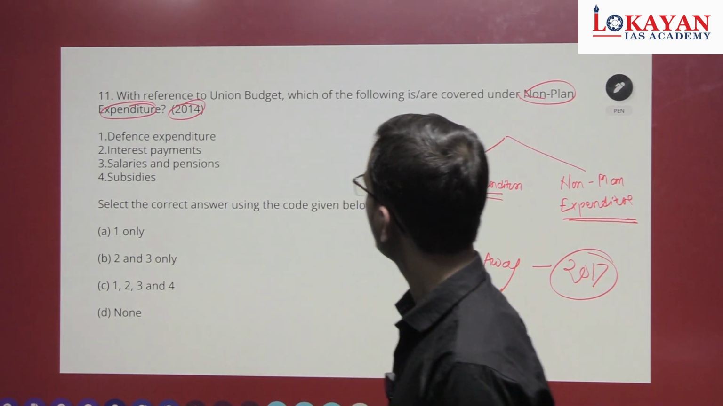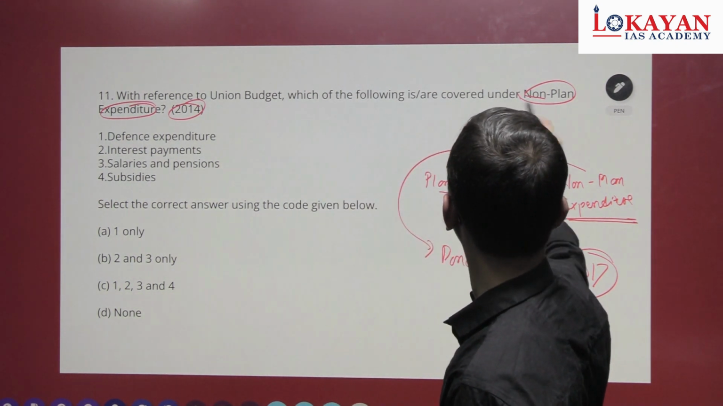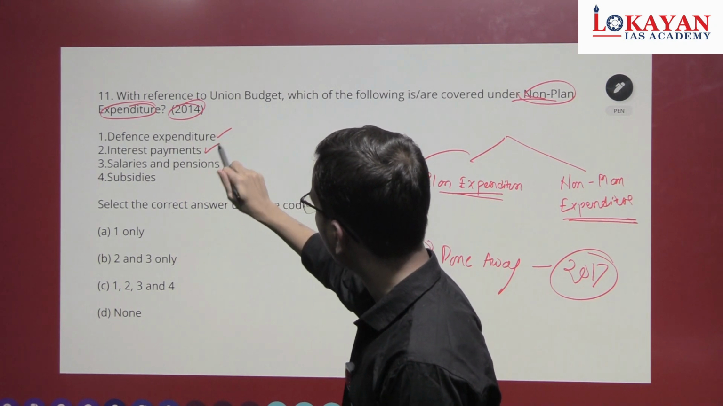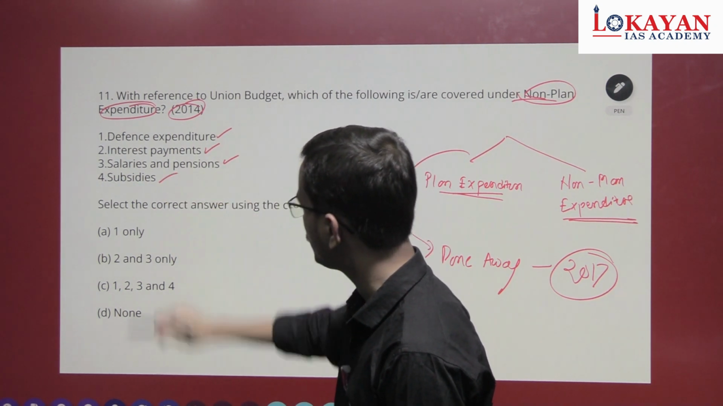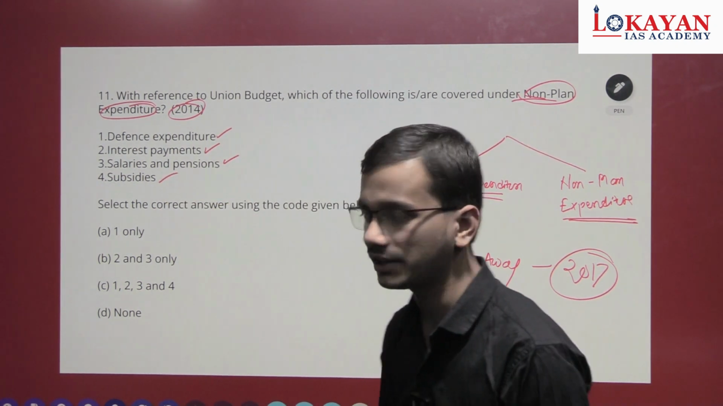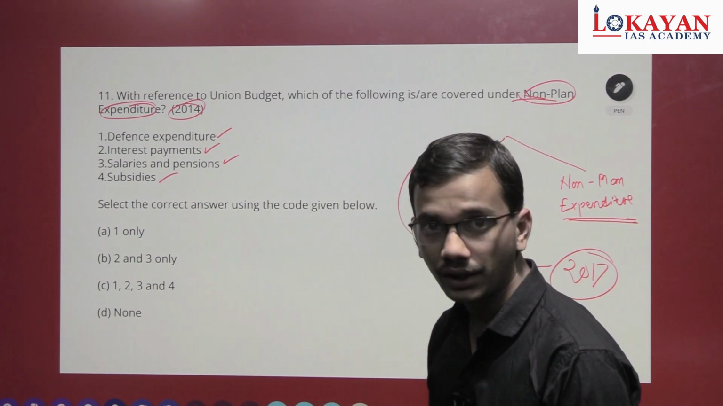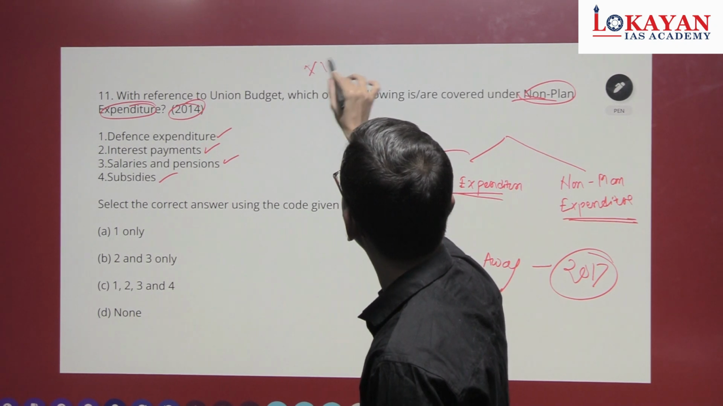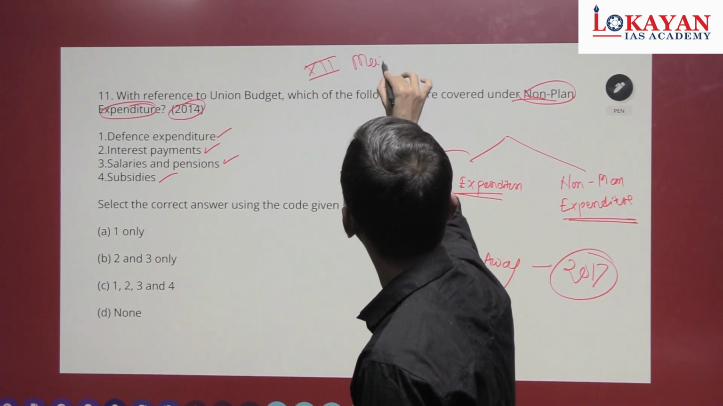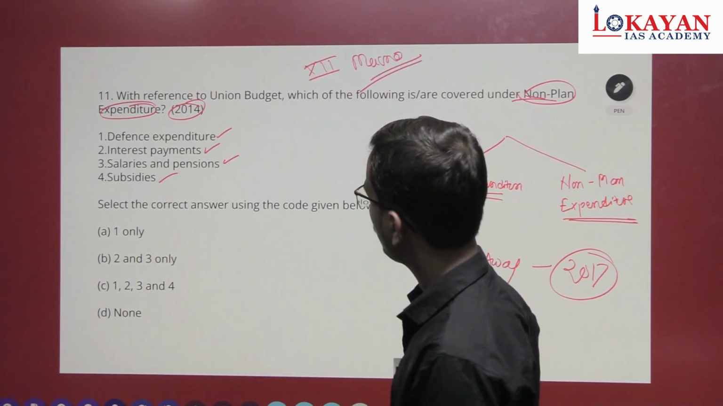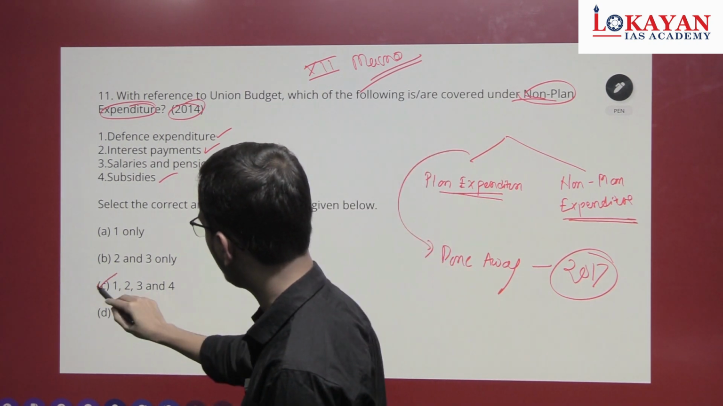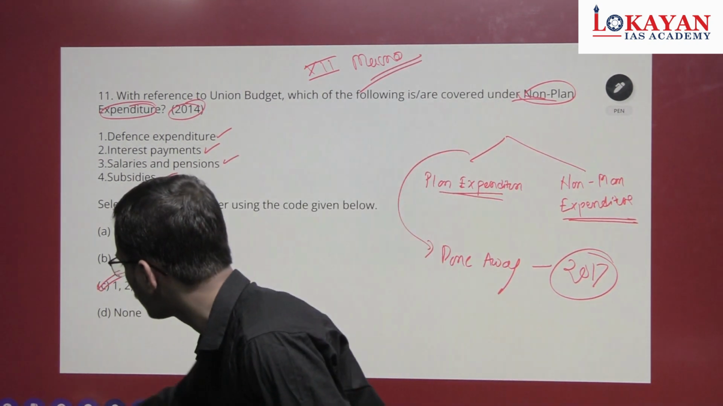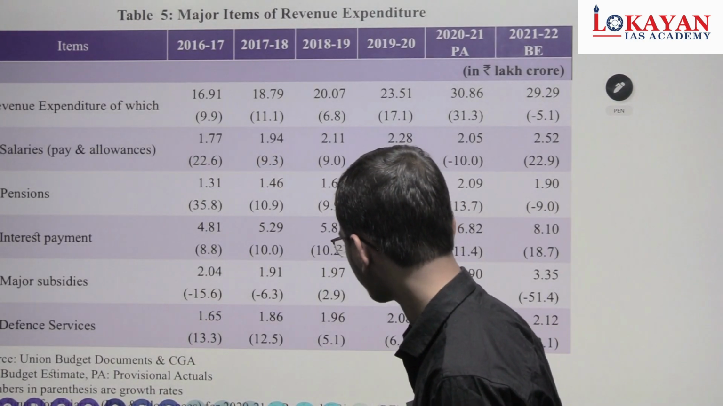Let's solve this. With reference to the Union Budget, which are covered in non-plan expenditure? Defense expenditure, yes. Interest payment, yes. Salaries, pension, subsidies, all are covered under non-plan expenditure. If you want to read more about this, go through the 12th macroeconomics NCERT. Okay, so the correct answer is C, 1, 2, 3, 4. Let's see more regarding this important thing.